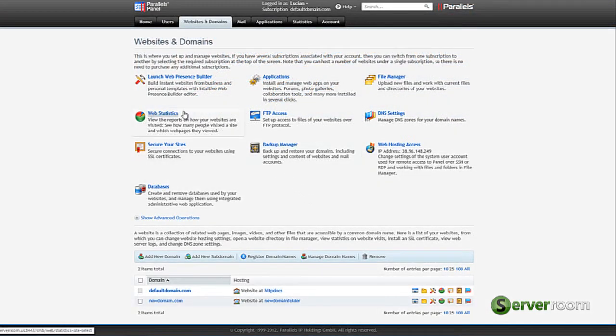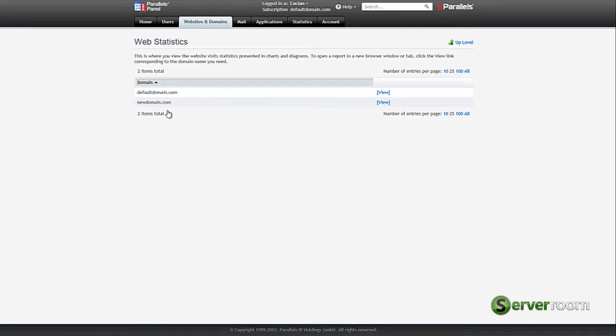Web statistics are very important for monitoring your website visitors and other critical data.